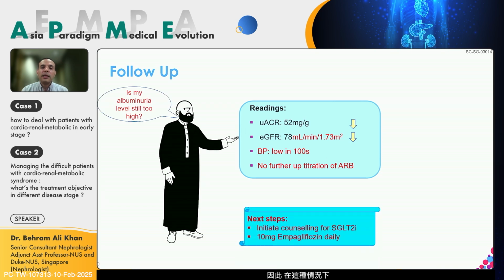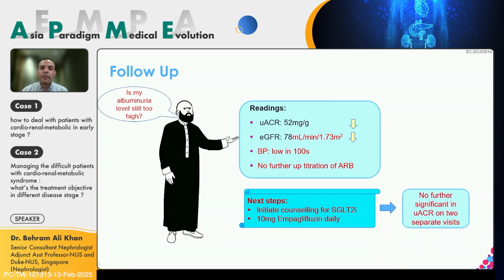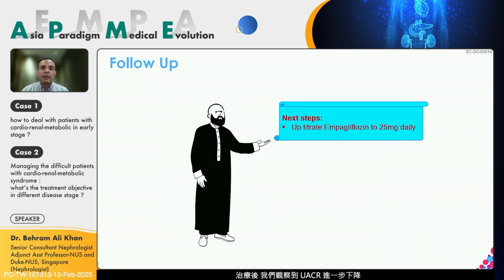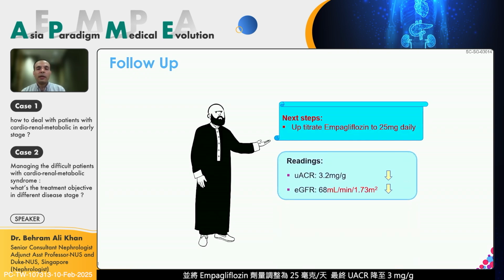So in this case, it was decided to put the patient on SGLT2 inhibitors, 10 milligrams of empagliflozin daily, and we saw that the urine ACR did decrease, and there were certain other titrations done to his empagliflozin to 25 milligrams, and the urine ACR dropped to about 3 milligrams per gram.